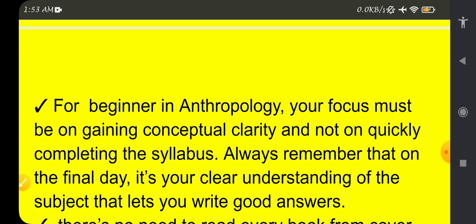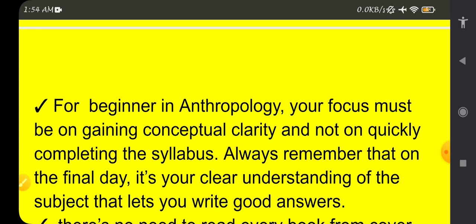Always remember that on the final day, it's your clear understanding of the subject that lets you write good answers, because most of the time the question may not come in the same phrase as present in the textbook. Questions may be in a phrase which makes you ponder, and if you have conceptual clarity, then you can ponder very profoundly, and you can write with your own understanding along with the points present in the books. Okay, so conceptual clarity is very important.